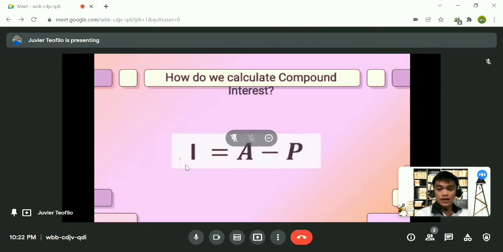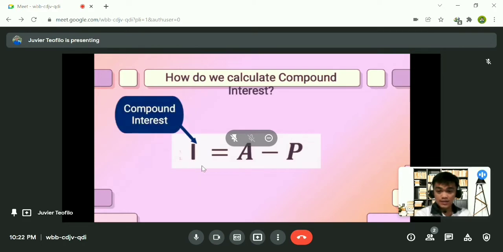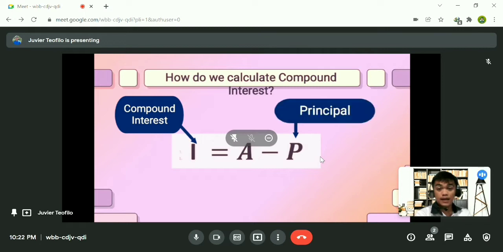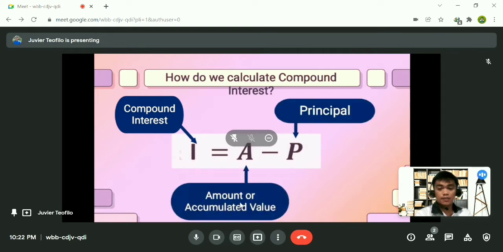Now, I is equal to compound interest. P is the principal, and A is the amount or accumulated value. The formula of accumulated value is A is equal to P times the parenthesis of 1 plus R over N, to the power of N times T.